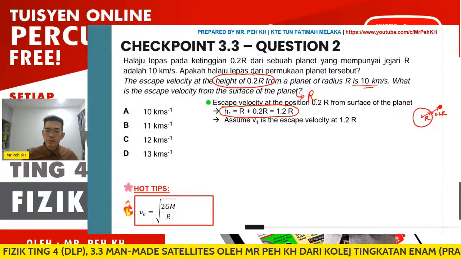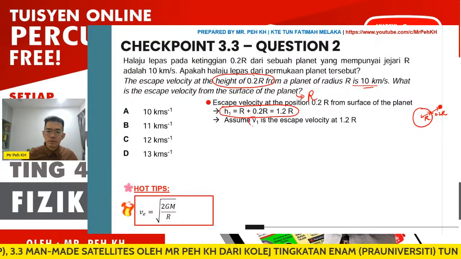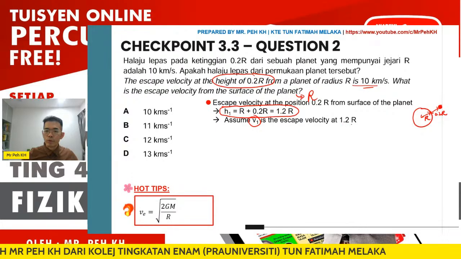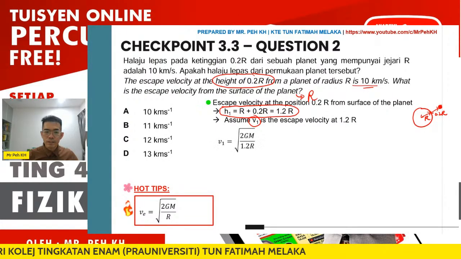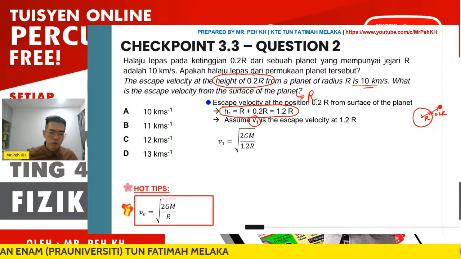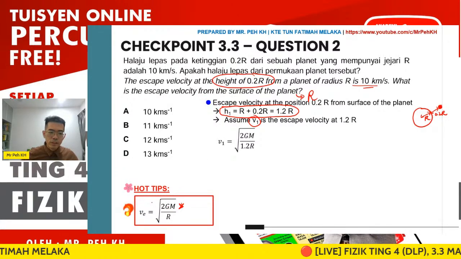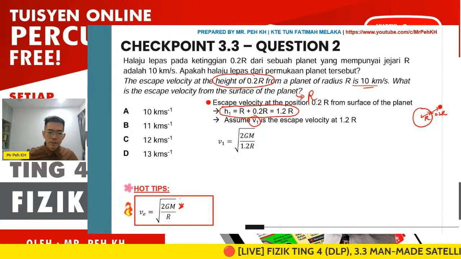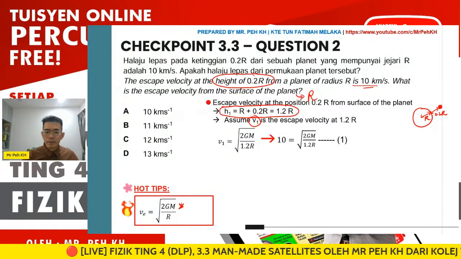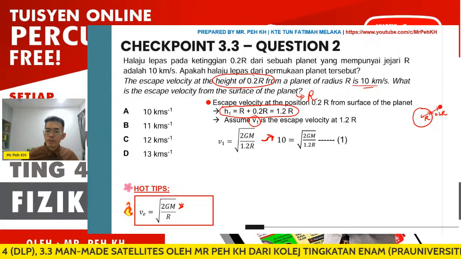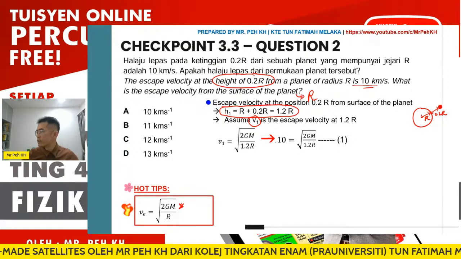Here, assume V1 is the escape velocity at the location of 1.2 r. Then we substitute into this formula. The v_e here will be v1, then the R here will be 1.2 r. Then we can rearrange to become this, and we substitute all the values here.